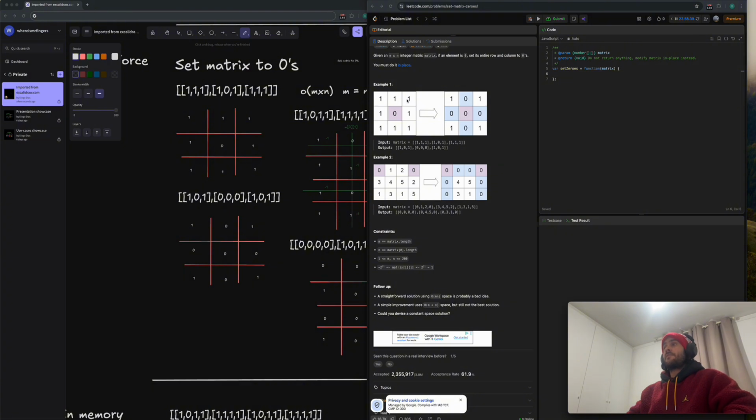So in this case, we have n squared for a brute force solution. Ideally, we would iterate through each item, and whenever we see a zero, we make a cross: all this row should be zero, and all these columns should be zero. It's not different here; we could do the same. If I start iterating through the items in the matrix and this is zero, okay, let's make all of this zero.